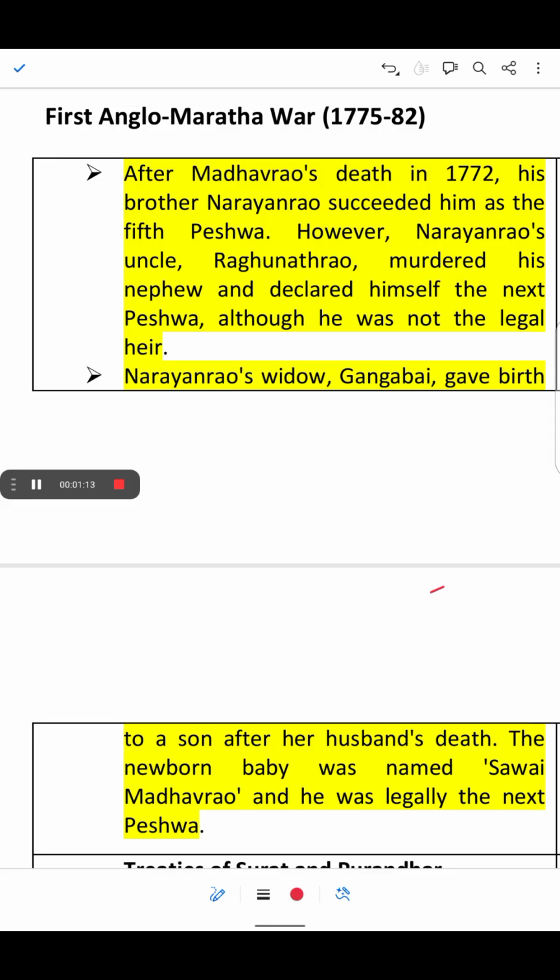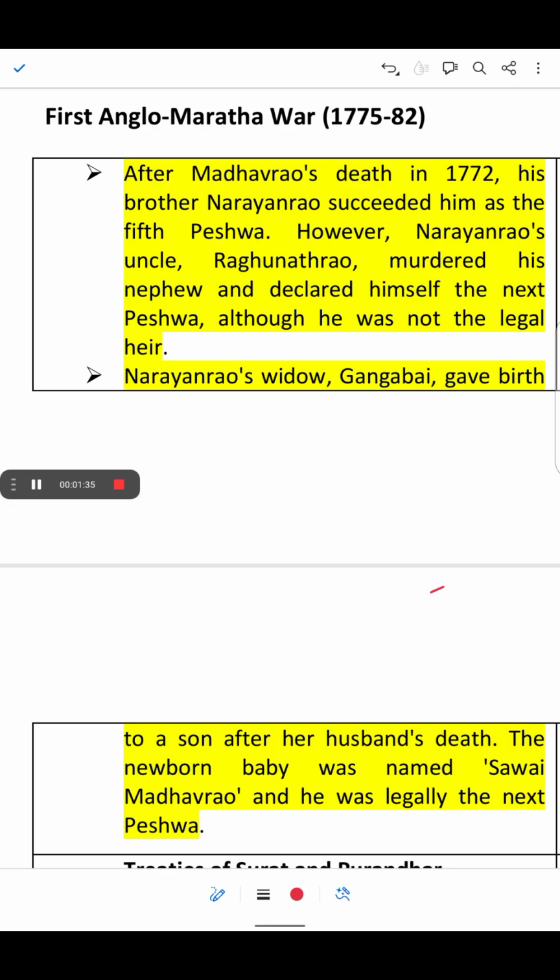But Narayan Rao was assassinated in the year 1773 in the Shaniwar Wada. He was murdered under mysterious circumstances by Raghunath Rao only.